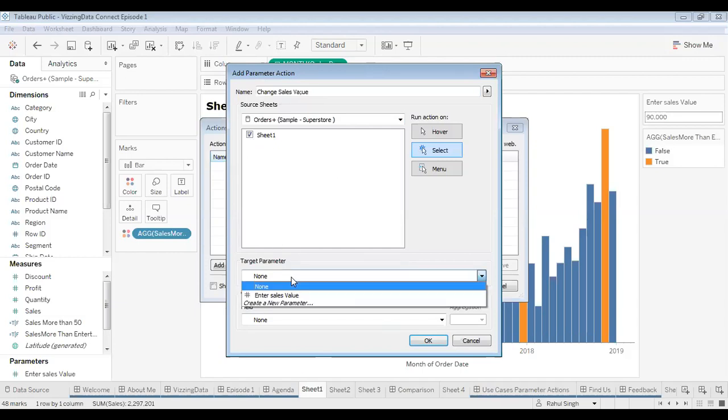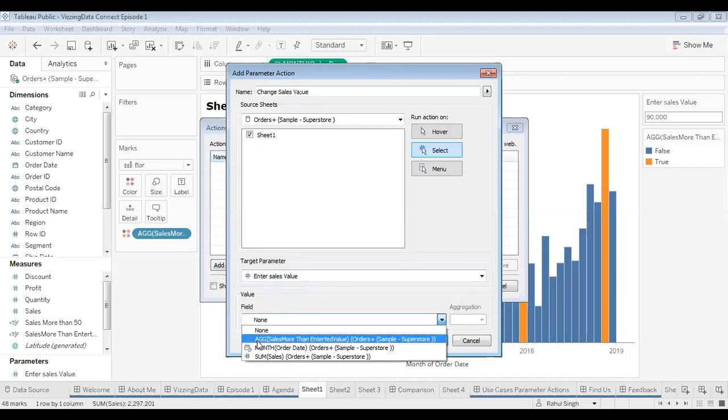Now, there is a window for target parameter. All the parameters that you have created in your dashboard would come into this place, and you can select from there. Right now we have only created enter sales value. So click on this and say this is my target parameter, and then there's an option to select what is the value that you want to target through this parameter.